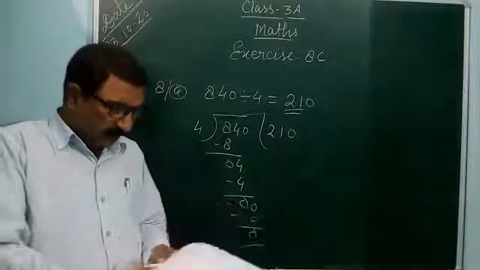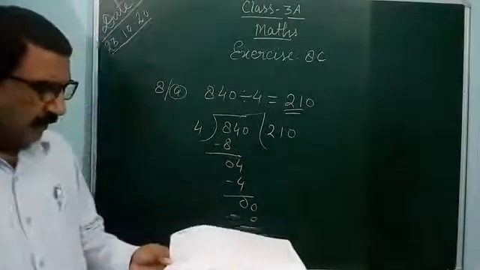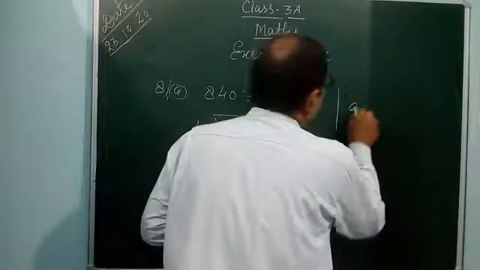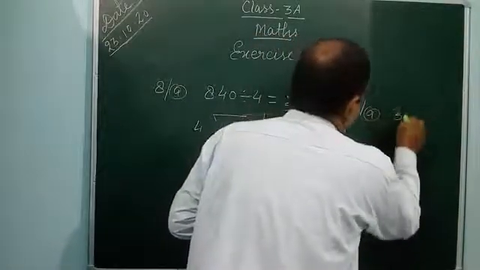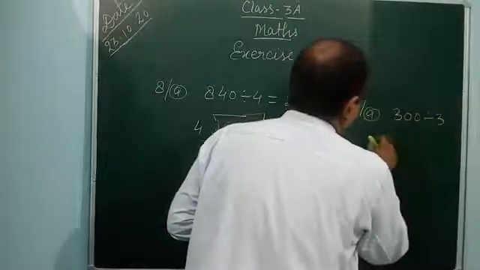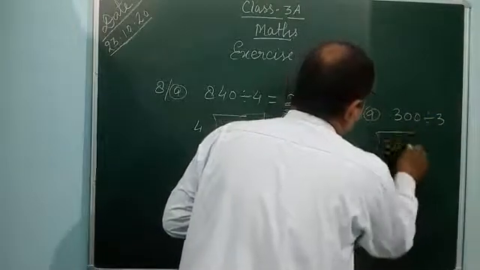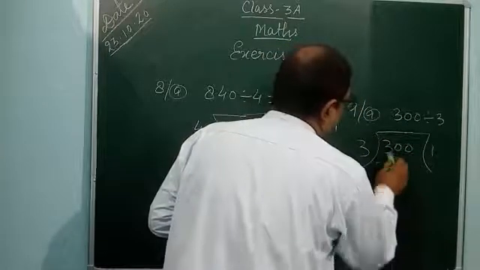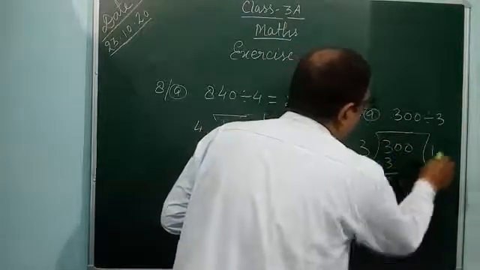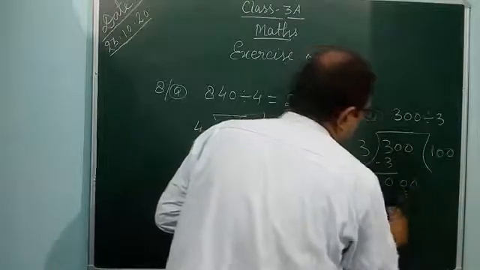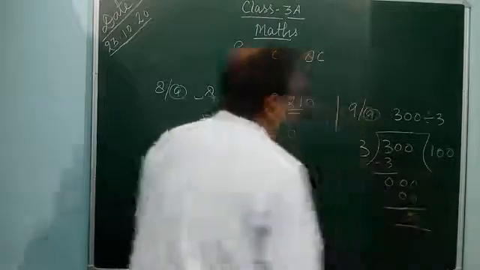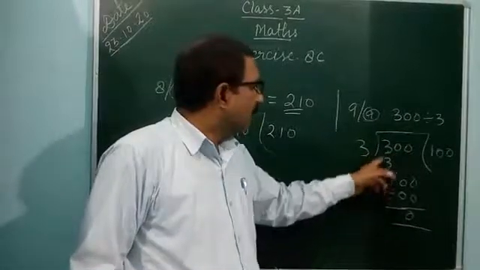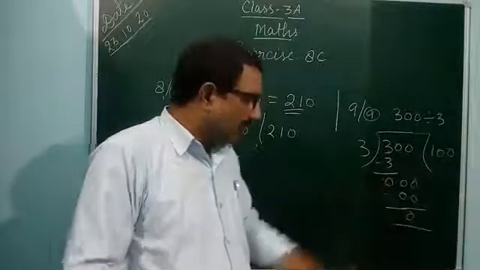After that, you can do question 9 yourself. 9A, 300 divided by 3. 3 1s are 3, 0 here, and 2 0s you can bring down together, and minus, it will be 0. You can write a cross also.